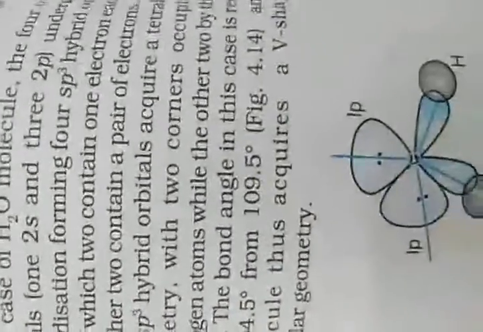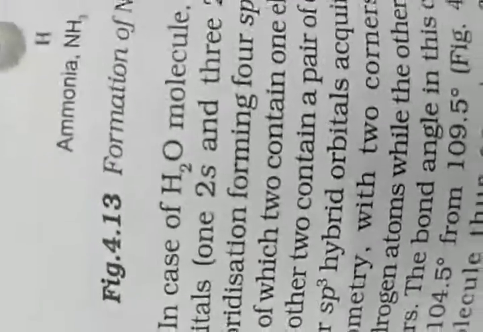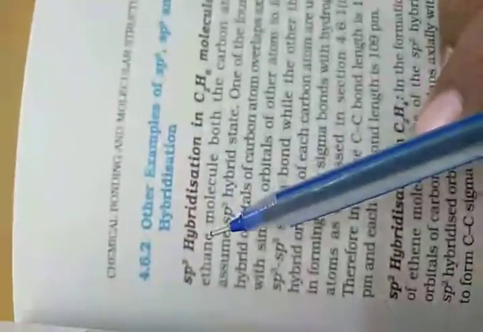Now you can see more examples, such as H2O. In the case of the H2O molecule, you can see the four oxygen orbitals. Now you can refer to other examples of sp2, sp3 and sp hybridization. There are so many. So tomorrow I will teach you further in the second lecture.